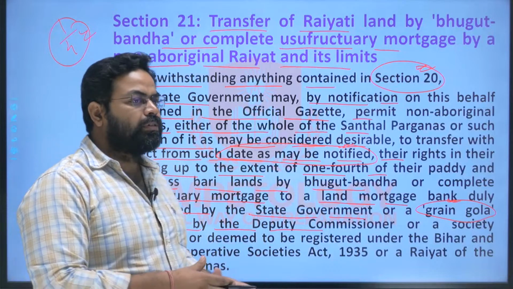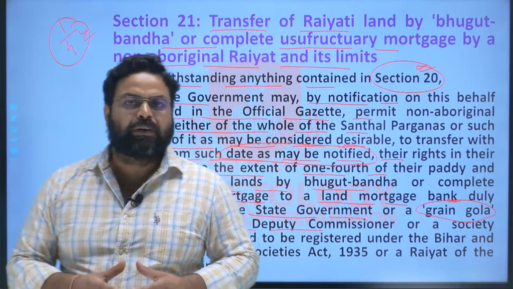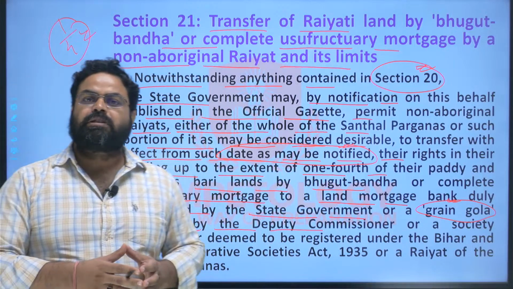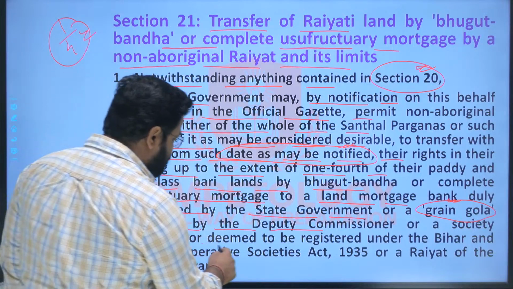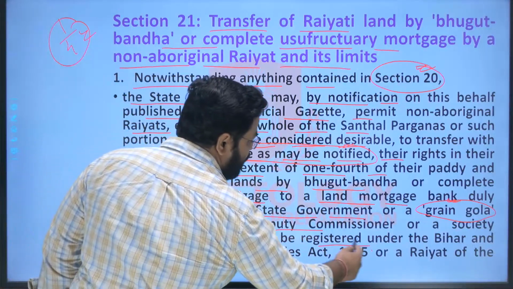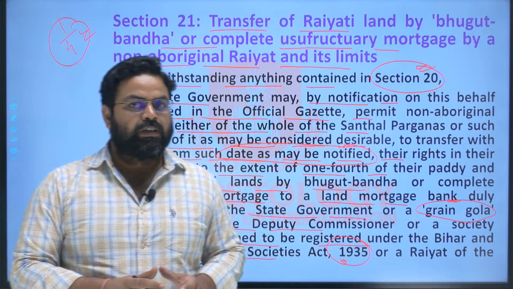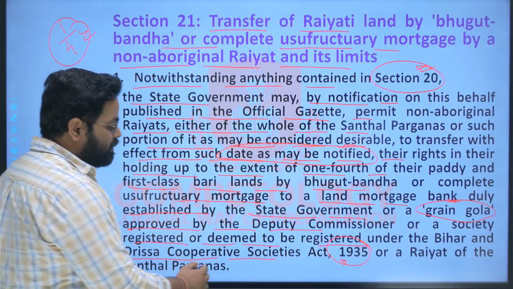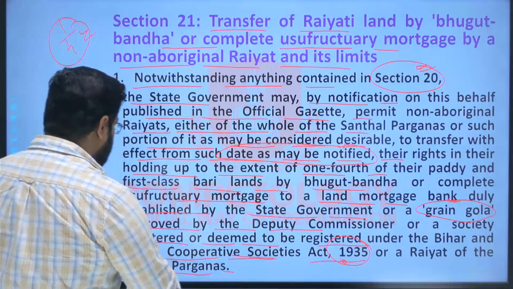So for that matter, if some aboriginal agriculturist or farmer wants to get some money for some purpose, then they can give their land to those grain gola establishments through the complete usufructuary mortgage. But that grain gola should be registered or deemed to be registered under the Bihar and Odisha Cooperative Societies Act of 1935. So that grain gola should be a recognized one, registered with the government under the Bihar and Odisha Cooperative Societies Act of 1935, or a Rayyat of the Santhal Pargana region.